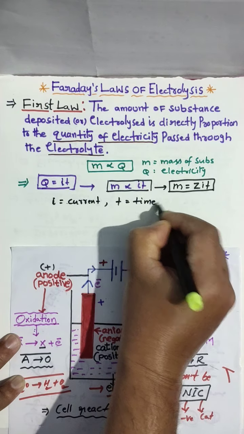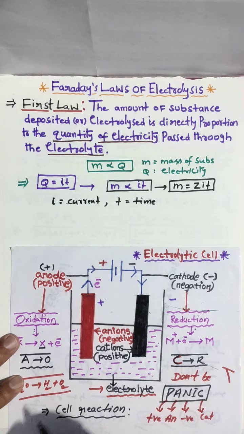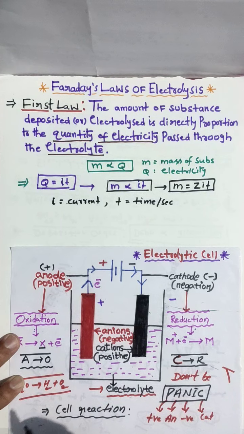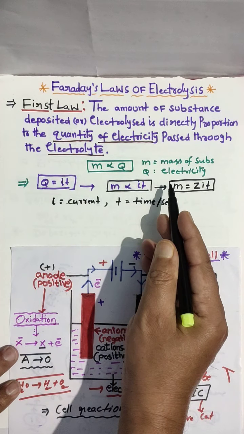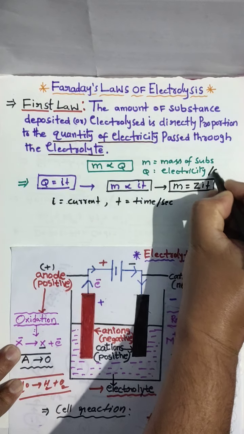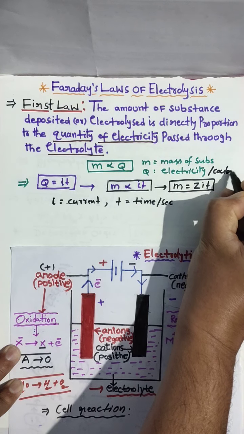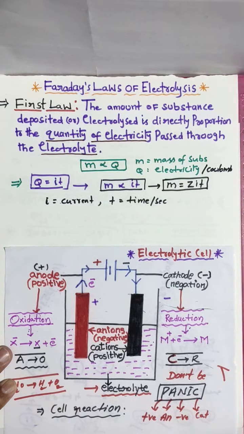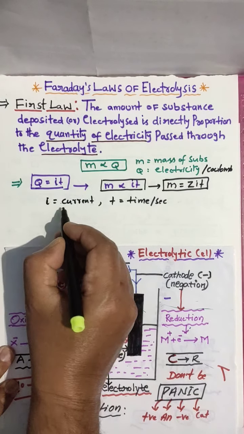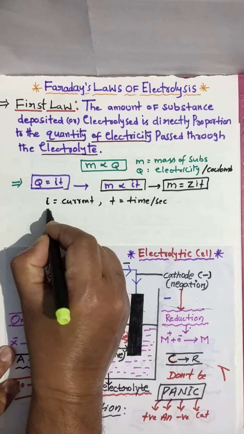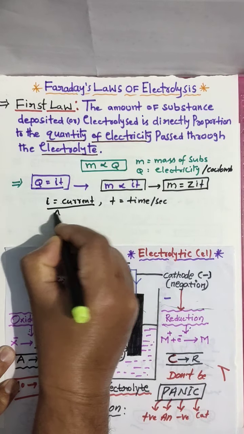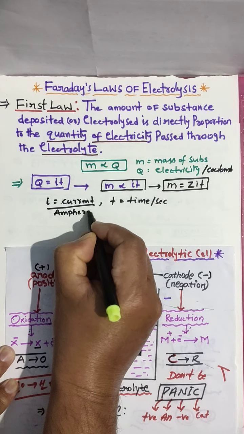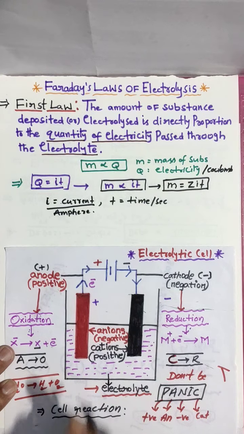Time we measure in seconds, and electricity we measure in coulombs. You know very well, coulomb. Current we measure in amperes. These terms we already know.